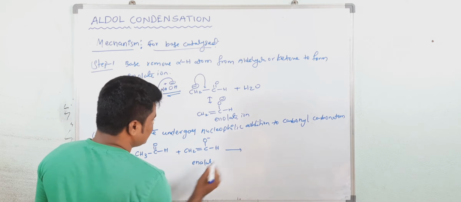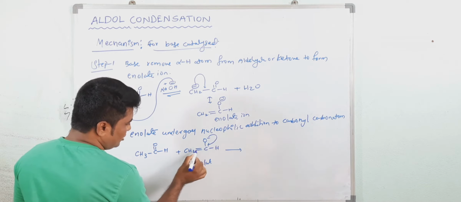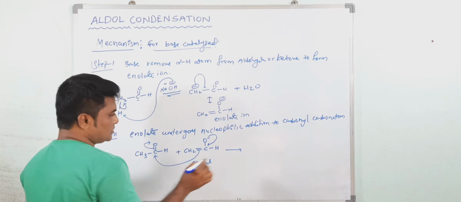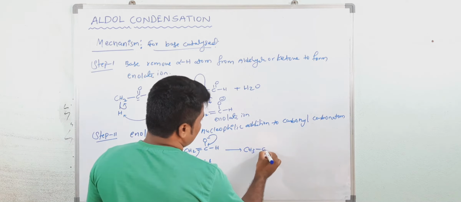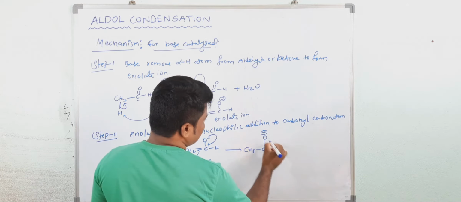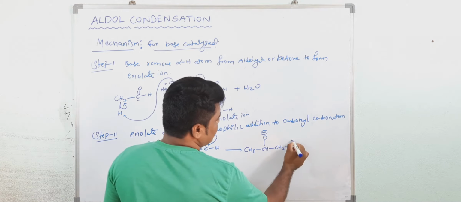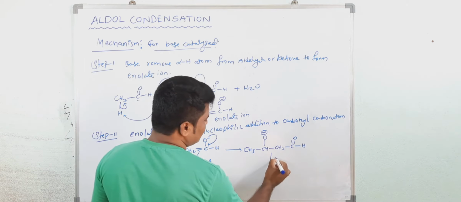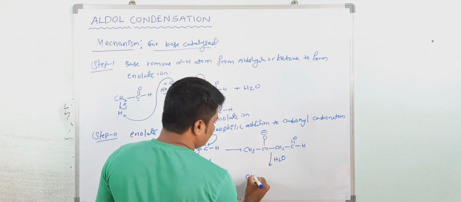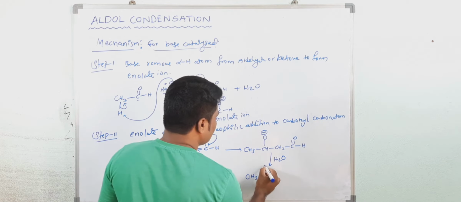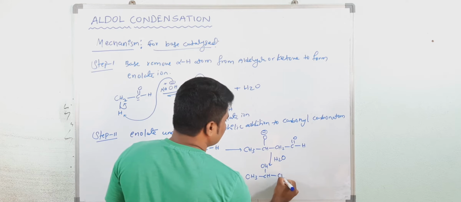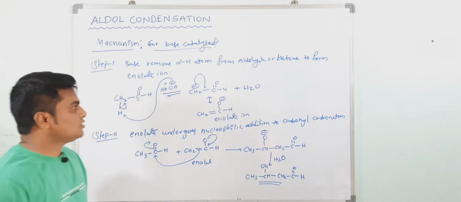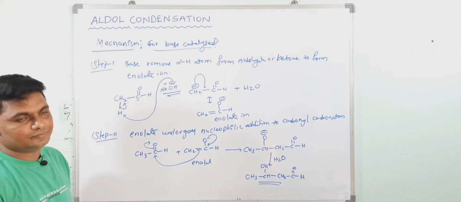Now what happened here? See, it will again form the double bond. Now this pi electron attacks at this point. So oxygen gets the negative charge. Now you will get CH3, then CH, this is O minus, and here CH2, C double bond OH. Understood? So again this enolate will take the hydrogen from the water molecule. Now you are getting CH and OH and CH2, C double bond OH. Understood? This is the base catalyzed mechanism of aldol condensation. Write down.